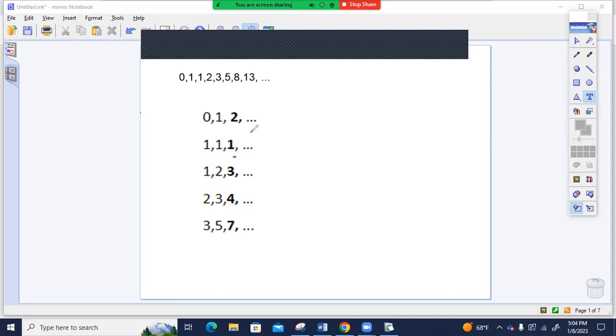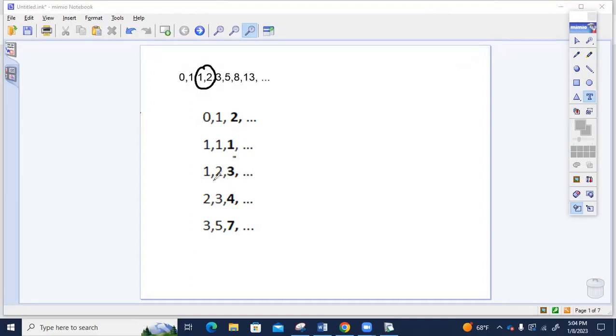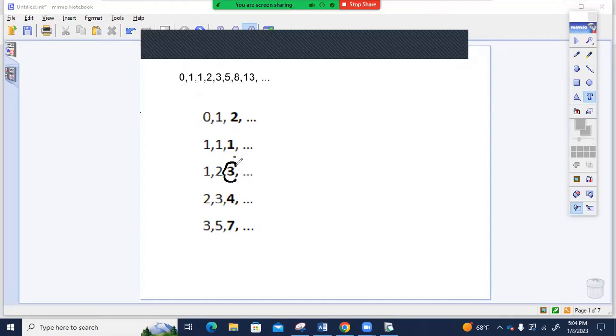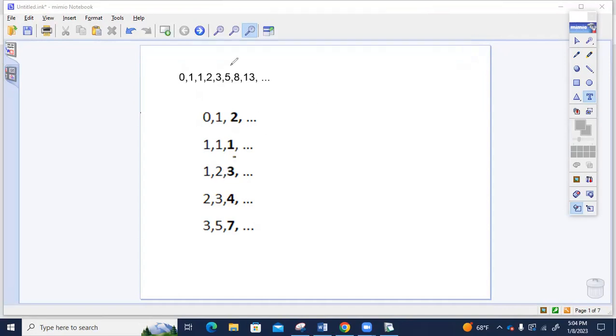It's already in bold color. So the next 2 Fibonacci numbers are 1 and 2. The difference between 1 and 2 is 1. So 1 plus 1 is 2. Now we add 1. 2 plus 1 would be 3. So the next number is 3. And we take 2 and 3. The difference between 2 and 3 is 1. 2 plus 1 is 3. So 3 plus 1 is 4. So the next term would be 4 if we make a linear sequence. So these sequences became all linear.